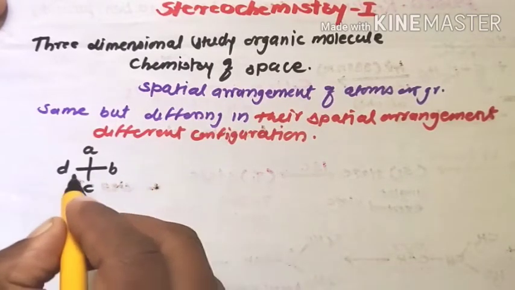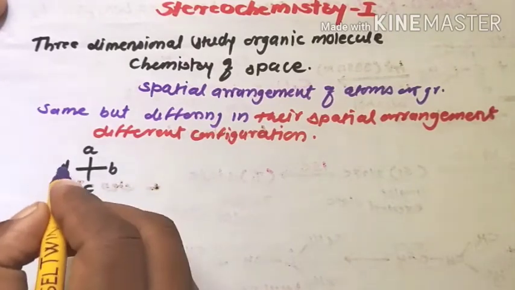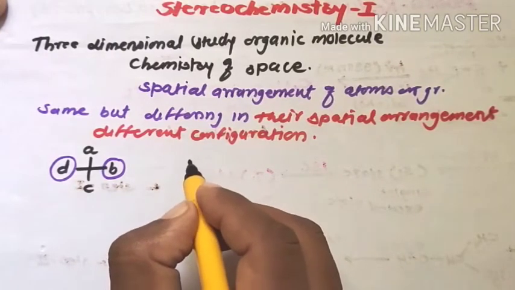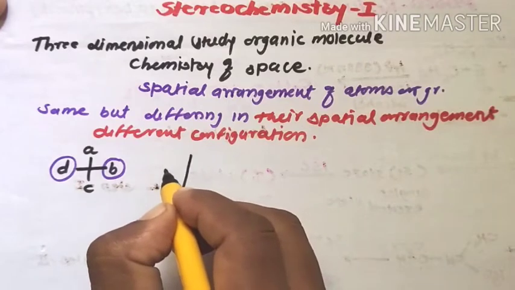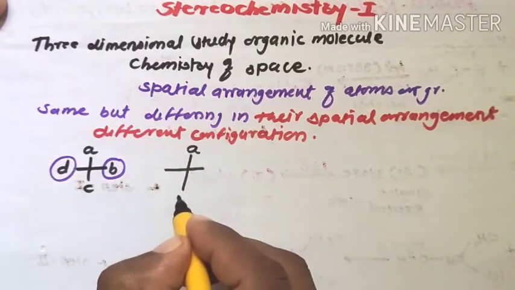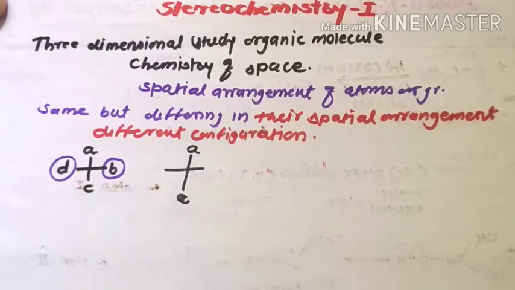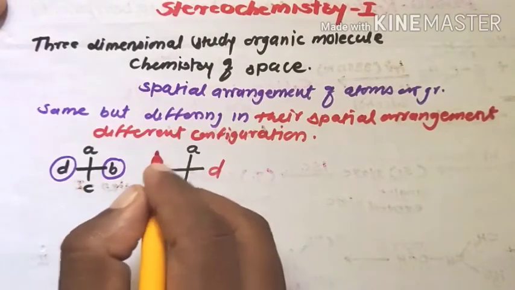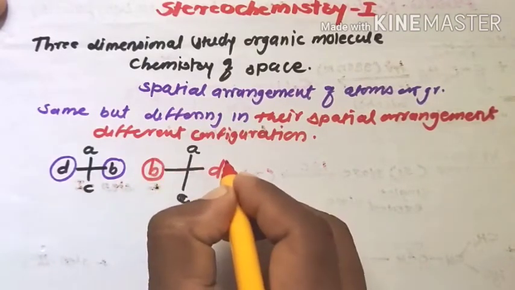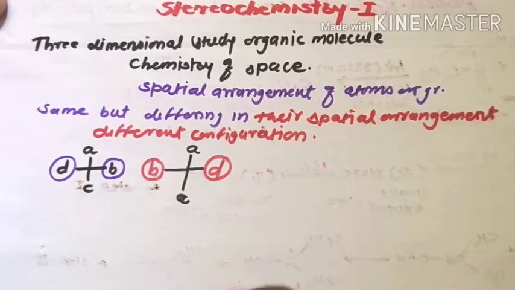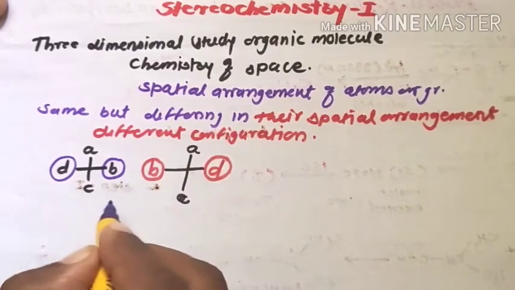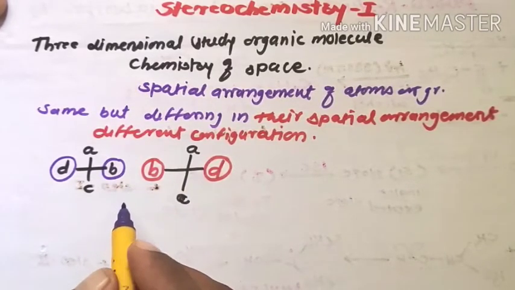Here, group B and group D change their positions to form the second isomeric structure, that is A and C, then D and B, a 180 degree displacement from one group to the other, to give two possible structural forms.